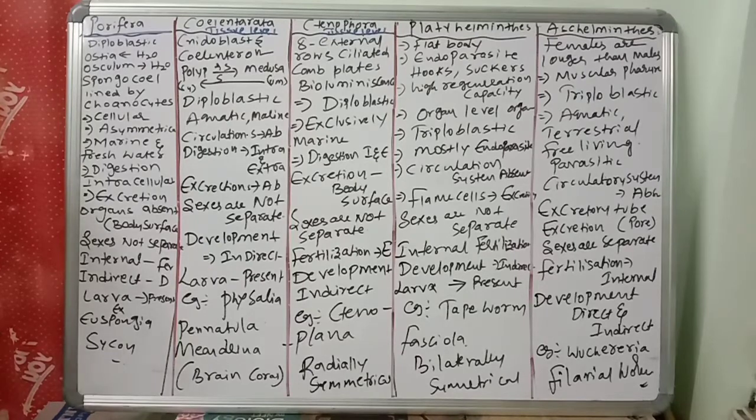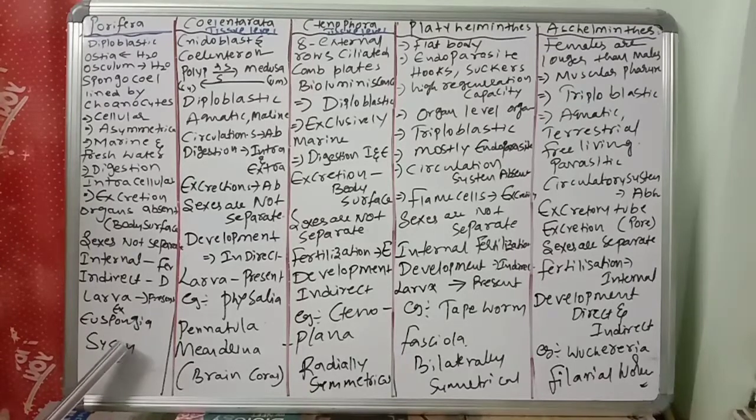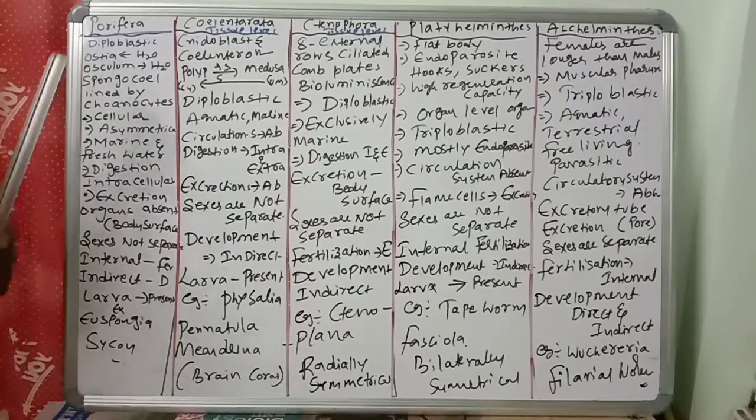Not like us, not outside the cell. We have a digestive system, but they have digestion only inside the cell. Excretory organs are absent; excretion is only through the body surface. Sexes are not separate, they are hermaphrodites. Internal fertilization. Indirect development, with a larval form present. Examples of Porifera are bath sponges, Scypha and Euspongia. That is about the characters of Porifera.